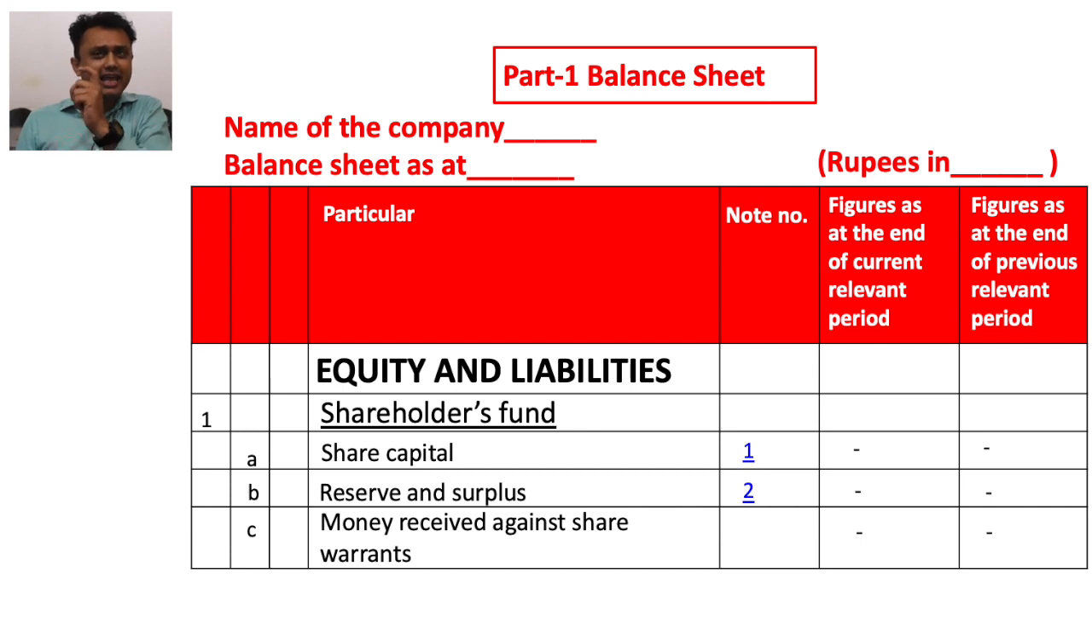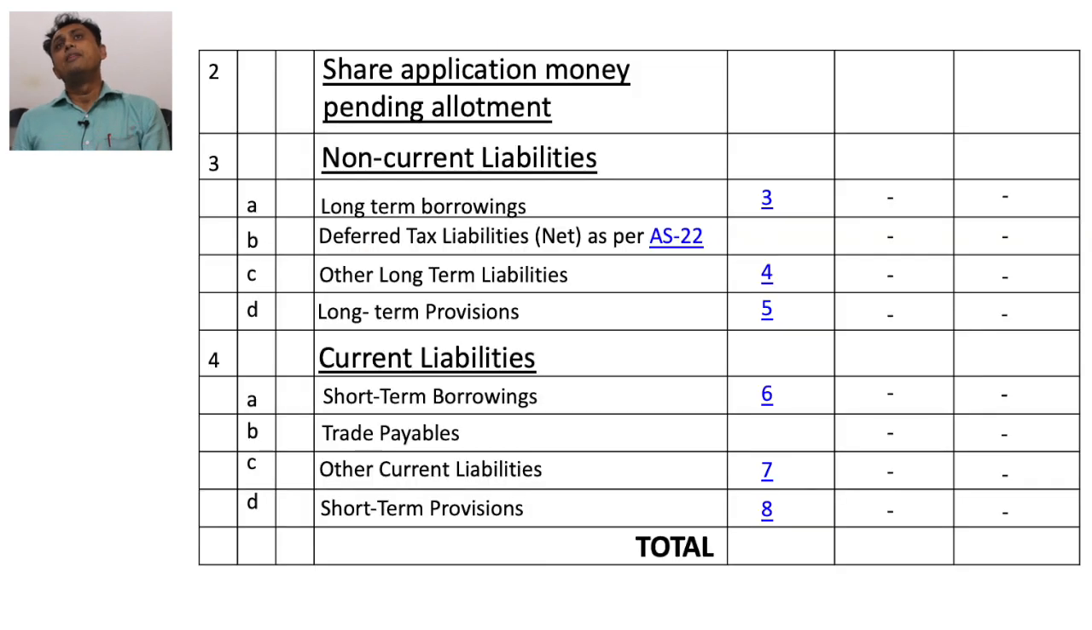Now, let us recapitulate. In equity and liabilities, under shareholders' funds, we focused on share capital. Second, reserves and surplus. Third, money received against share warrants. Then share application money pending allotment. So in the first portion, we focused on shareholders' funds. In the second portion, it is non-current liabilities.